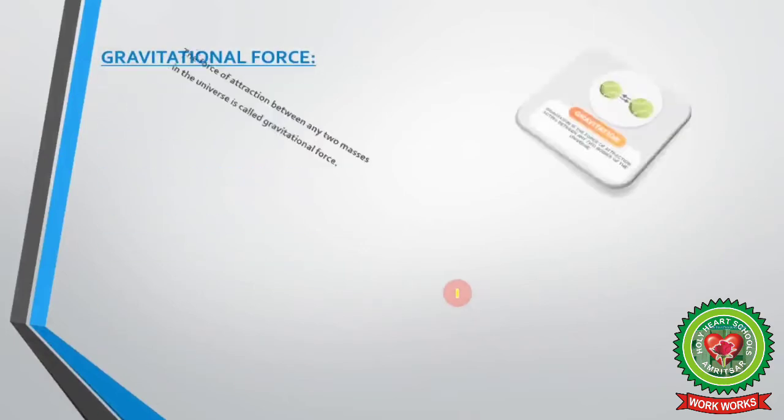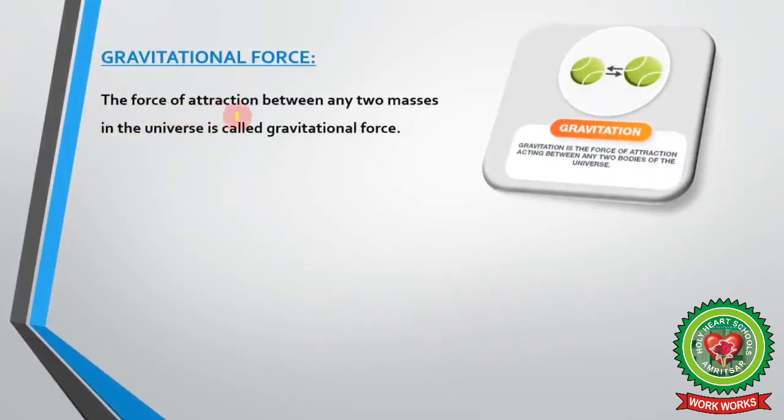Gravitational force. The force of attraction between any two masses in the universe is called gravitational force. For example, here we can take an example of two balls. The force of attraction between two balls, two stones, is called gravitational force.